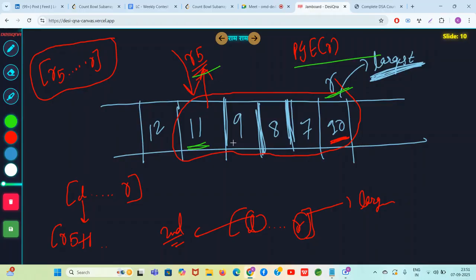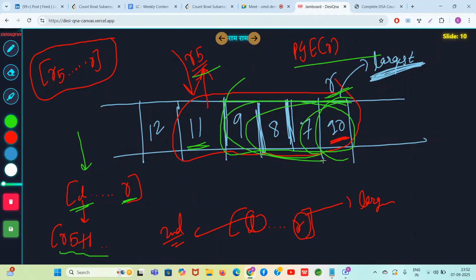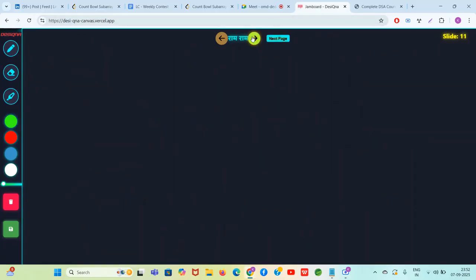God will say R5. Now you know that the valid subarrays ending at index R will have their L always in the range R5 plus 1, basically this to this. Now you have to check which of them are valid. That's it. Okay. Now how will you know which of them is valid? See, one thing to consider is that common sense is enough to solve the problem now.